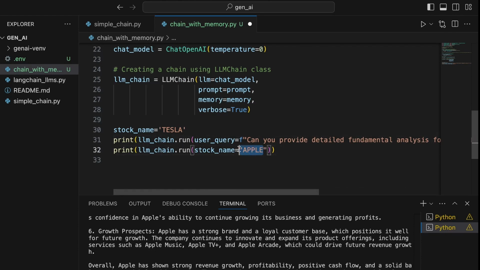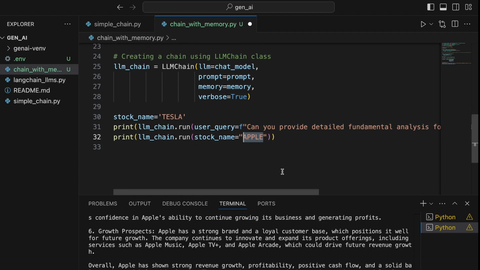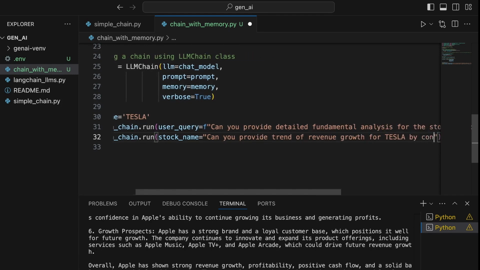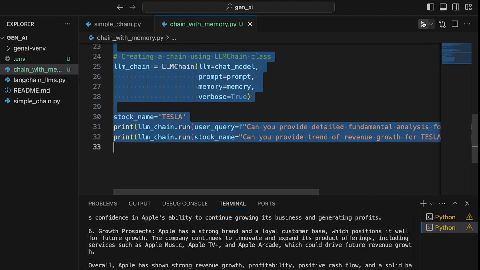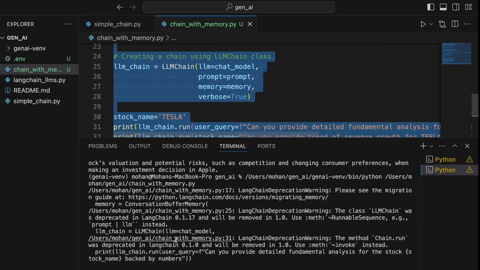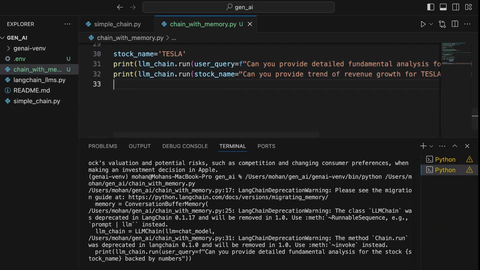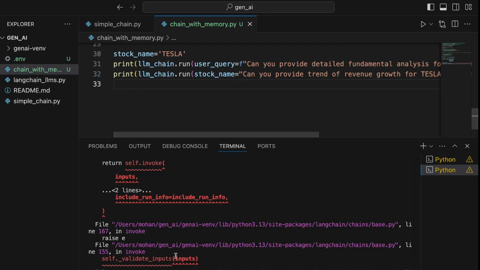Cool. And you can ask a different question altogether about Tesla in your subsequent invocation. So here the question can be, can you provide trend of revenue growth for Tesla by considering the financials? That's it. So let me run this whole code again. And now you clearly can understand that the prompt after formatting is going to consider the response that you get from the initial invocation here.